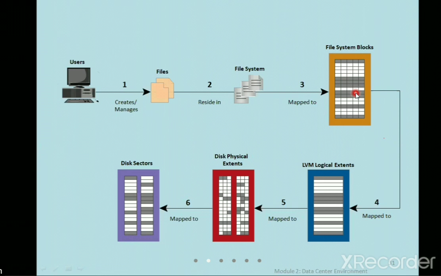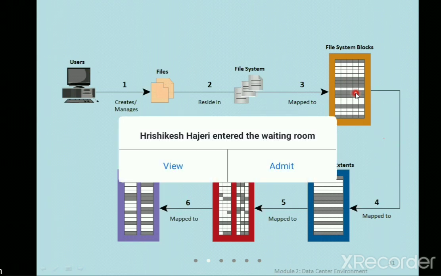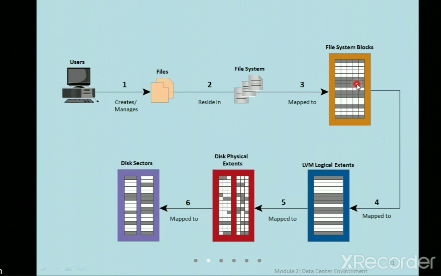For example, you have a file. Once you create it, what will be the size of the file, what is the type of the file, at what time you created it, and when you modified it. All that information is available in the file system blocks, and this is in turn mapped to the LVM, that is the logical volume manager logical extent.